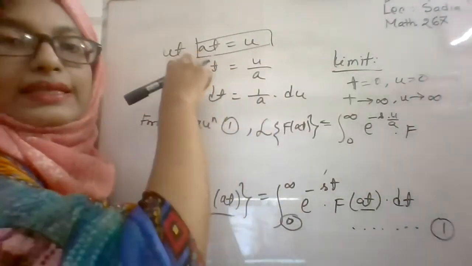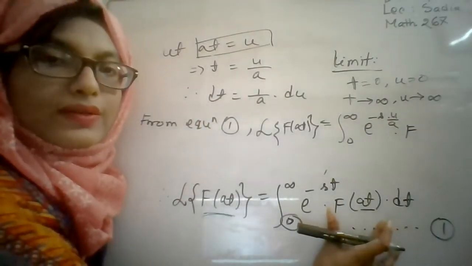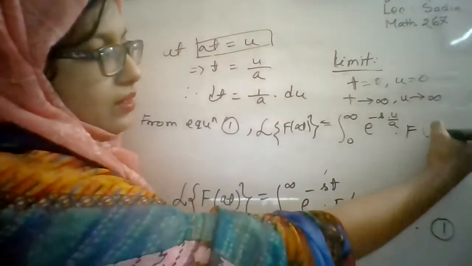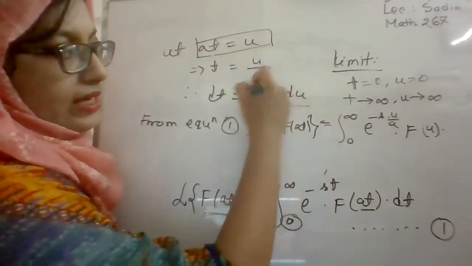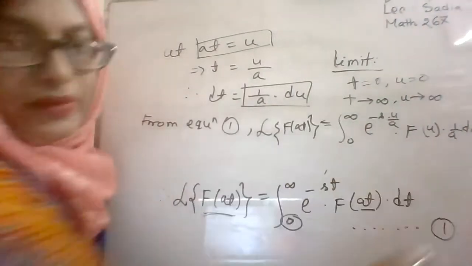We have considered at is equal to u, so it will be f of u, and dt will be 1 by a du.